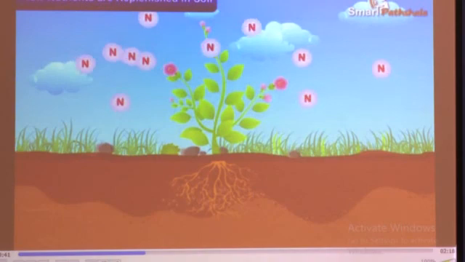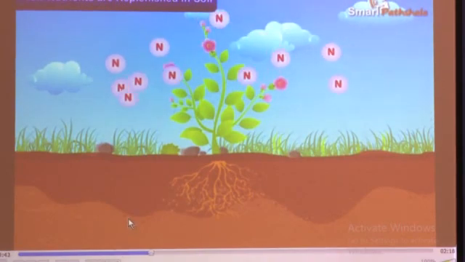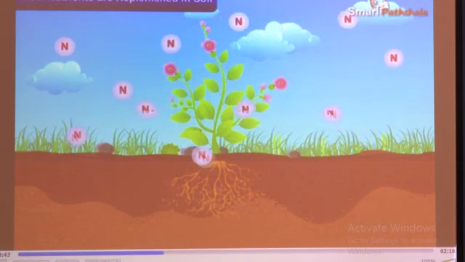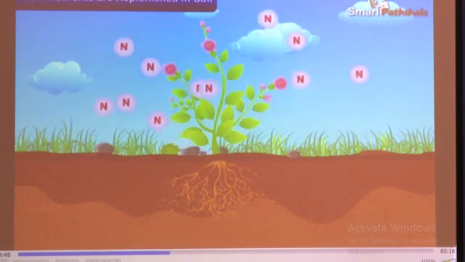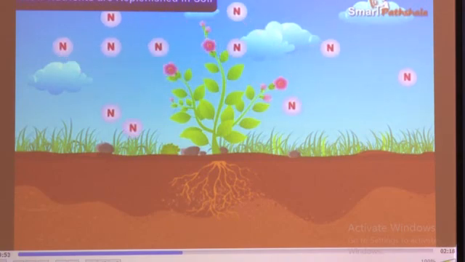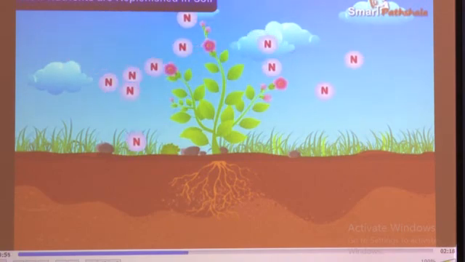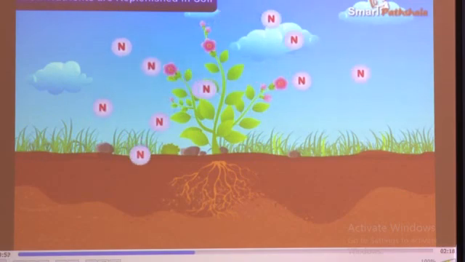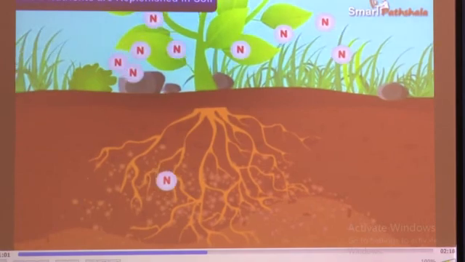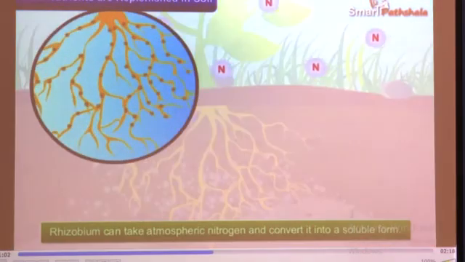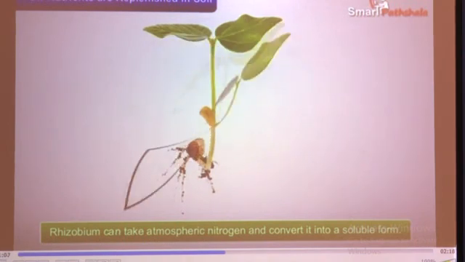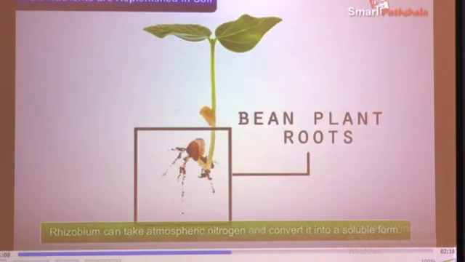Usually crops require a lot of nitrogen to make proteins. After the harvest, the soil becomes deficient in nitrogen. Though nitrogen gas is available abundantly in the air, plants cannot use it. They need nitrogen in a soluble form. The bacterium called rhizobium can take atmospheric nitrogen and convert it into a soluble form.